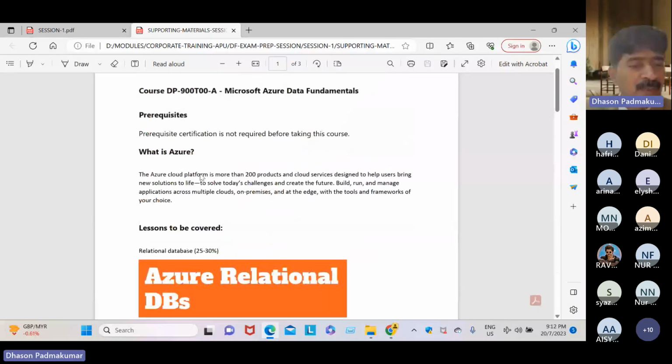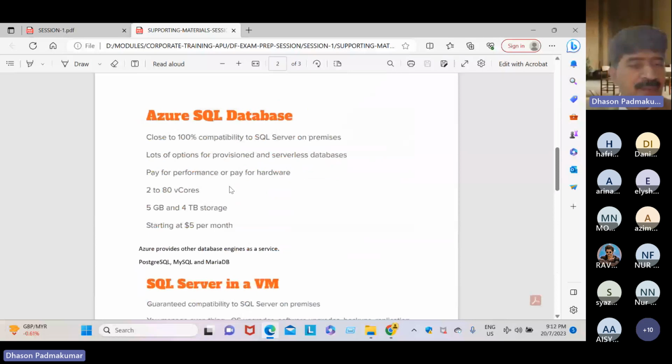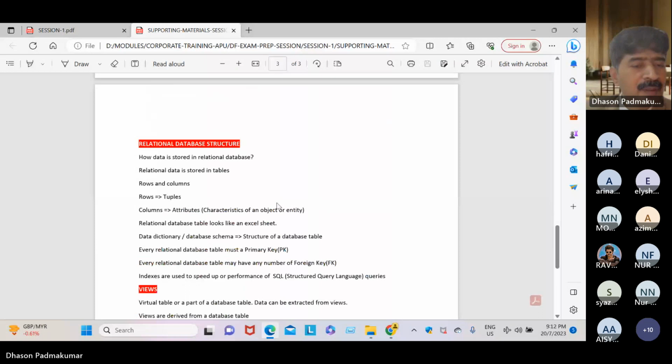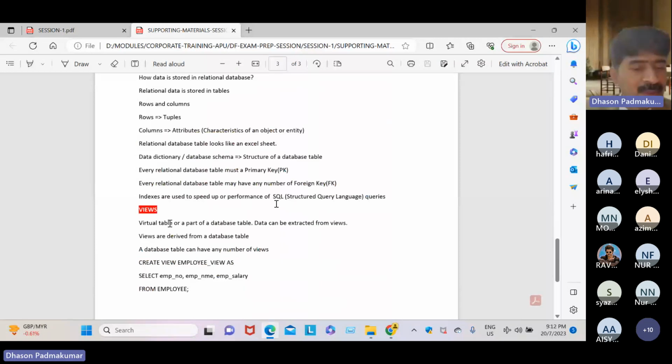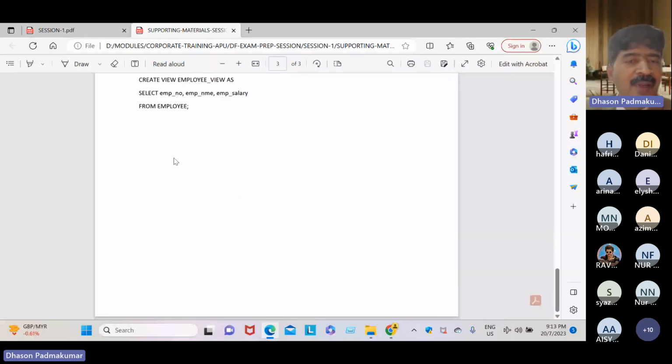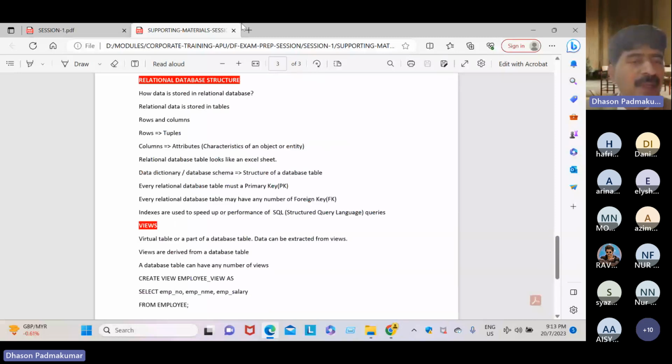See some additional supporting material, dear students, like this. See here, I also made some notes here. Remember, what is a view? A view is a virtual table. Okay, dear students, virtual table, and views are derived from a table. A database table can have any number of views. This was a keyword.